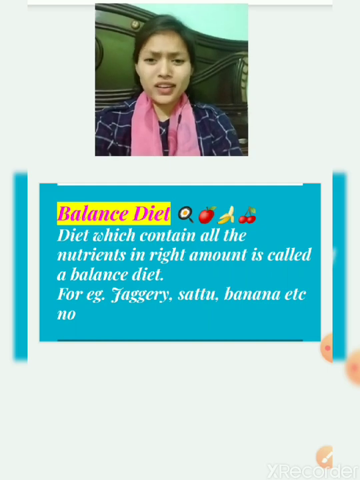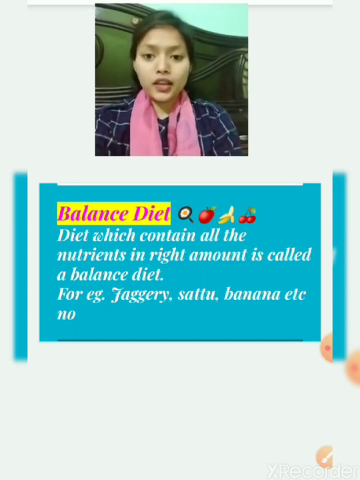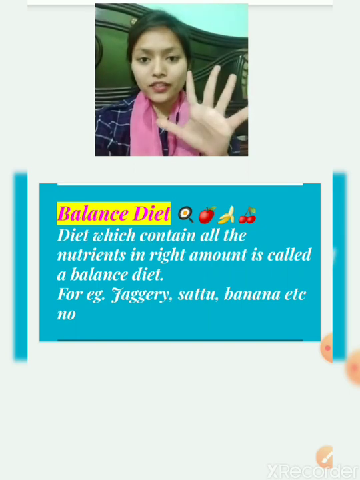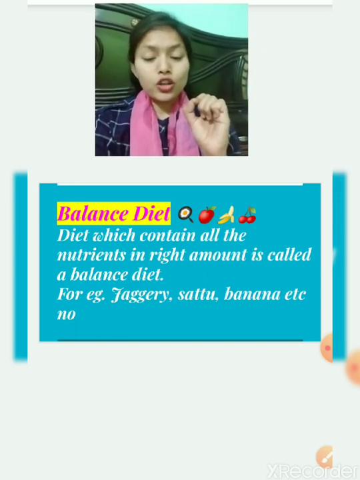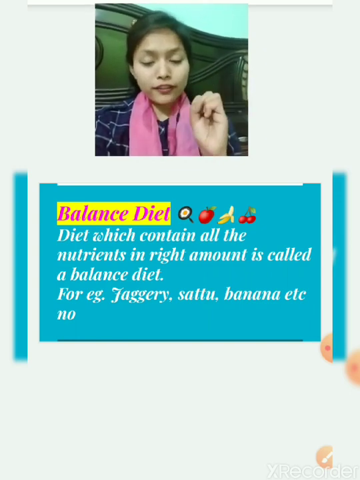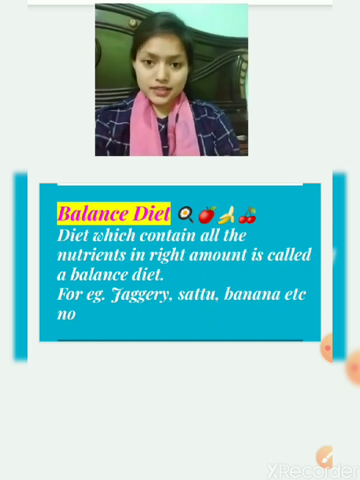Now you will say, what is a balanced diet? Is the definition written here? No. Balanced diet is far, means away from this definition. It means we are taking all the nutrients, we are not skipping any. You all know the types of nutrients, 5 are there: carbohydrate, fat, vitamin, protein and mineral. So taking all the 5 nutrients in the right quantity is a balanced diet.